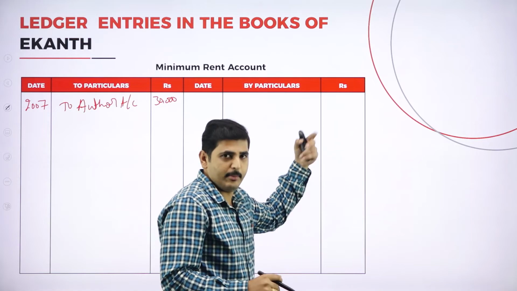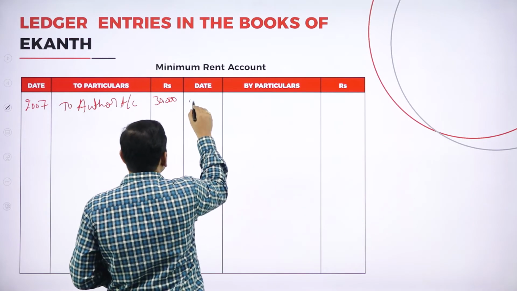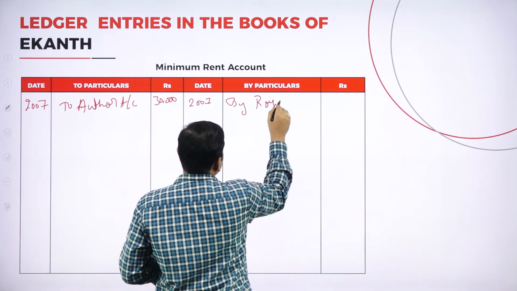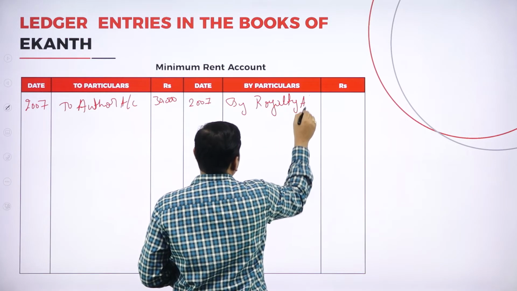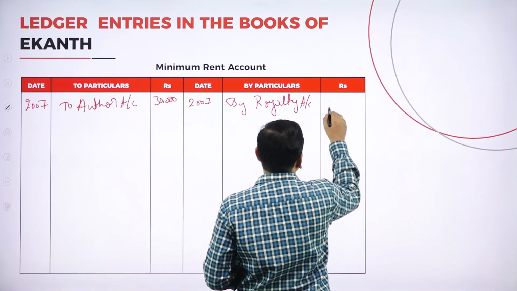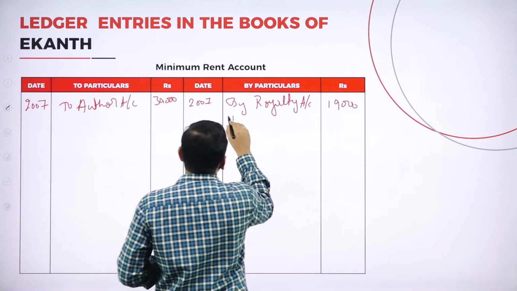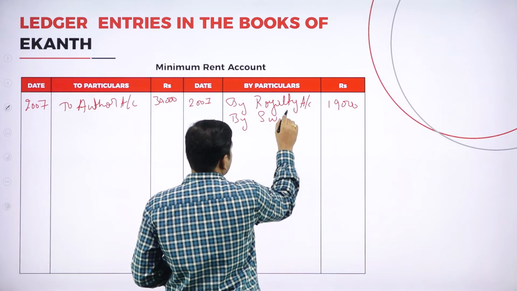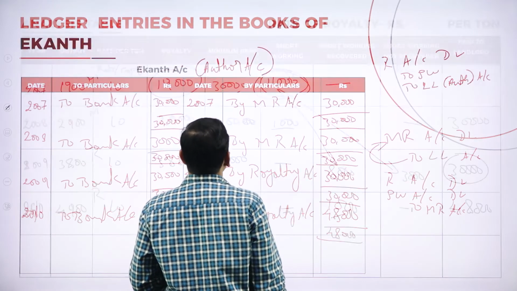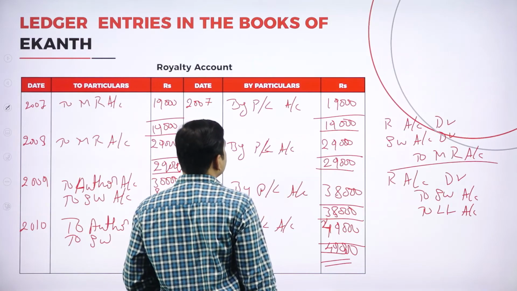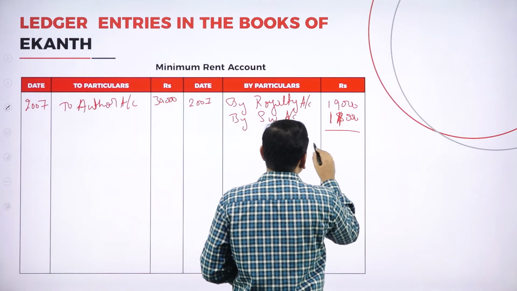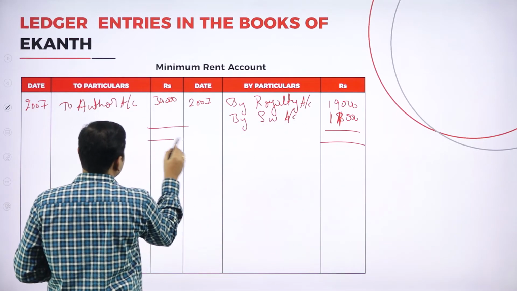So on 2007 it is by royalty account to the extent of 19,000, by short working to the extent of 11,000. So total it is 30,000.